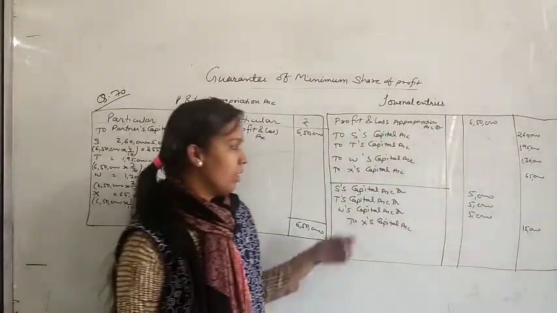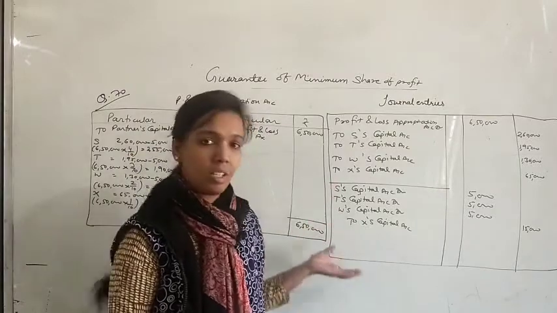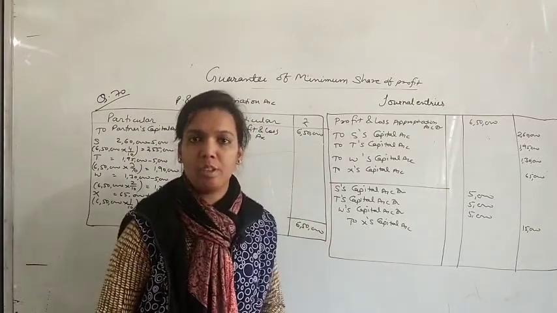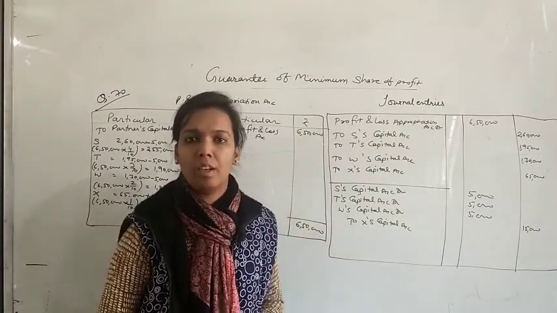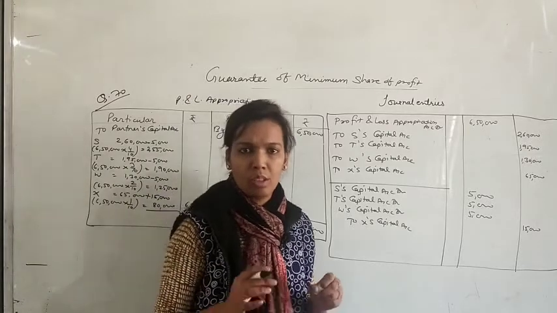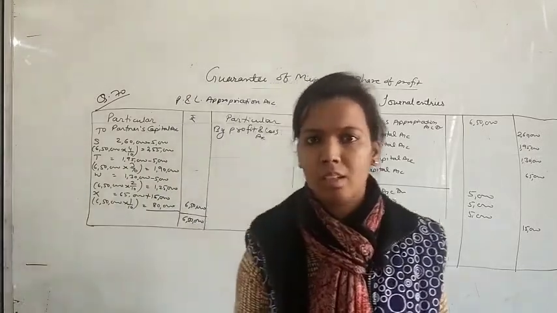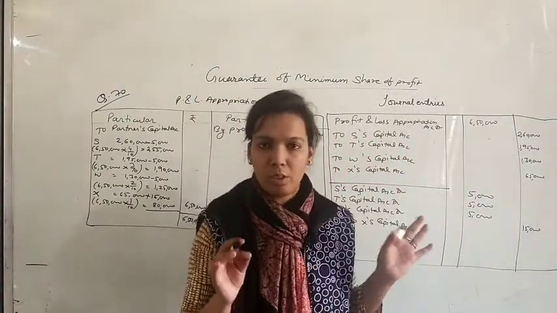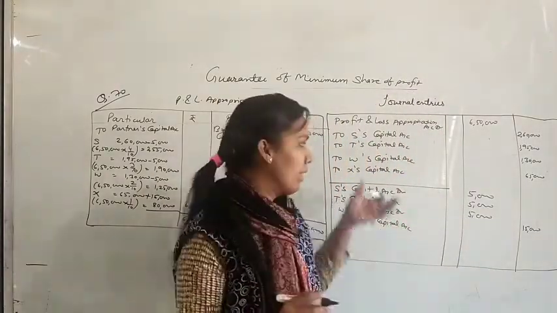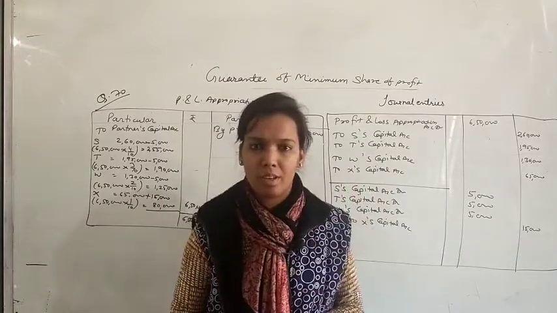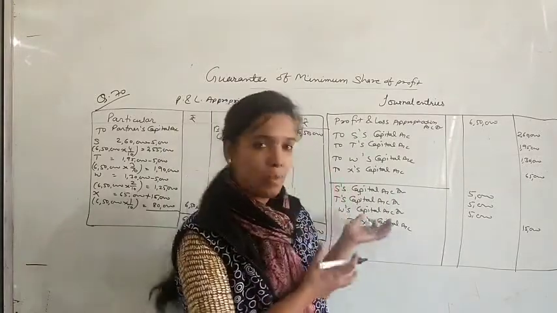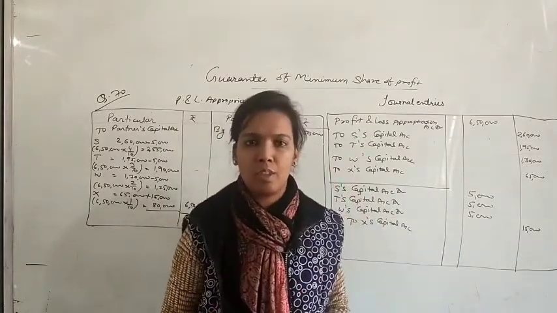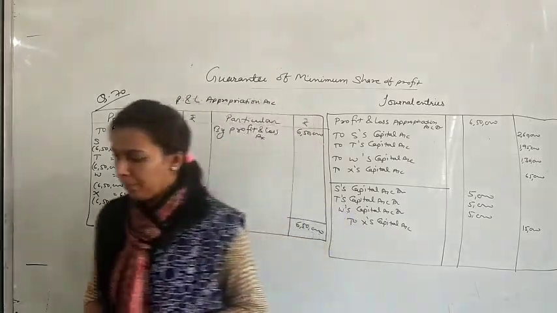Okay, one more thing: I am not writing narration here, but you have to mention narration in every entry. You have to write it in brief form. You have to specify what is the meaning of this journal entry, what is explained in this journal entry. You have to mention that in narration. Okay.